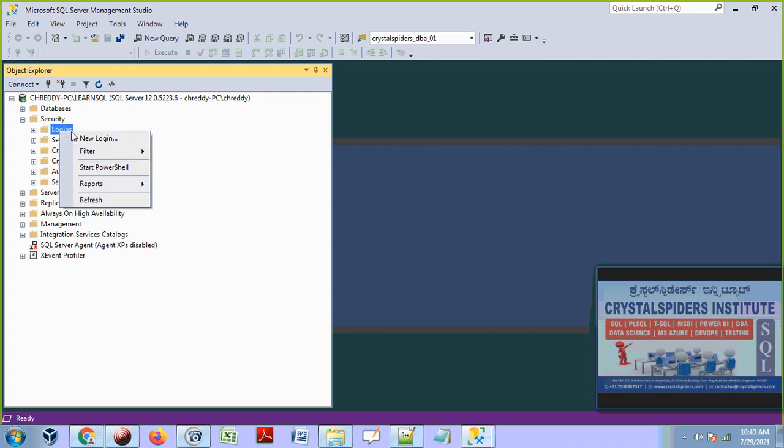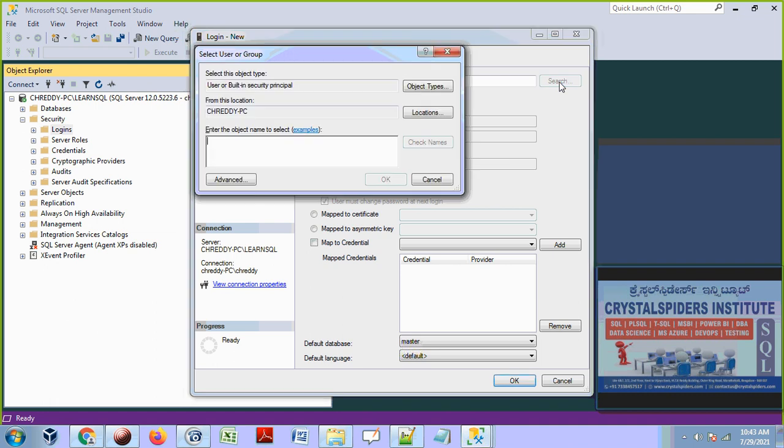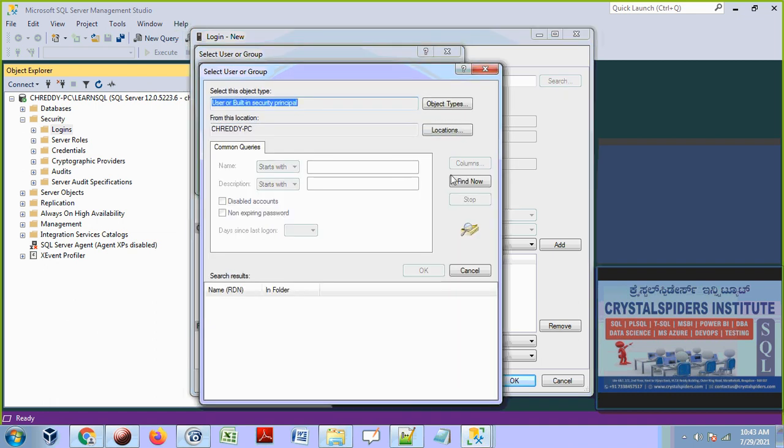Right-click on Logins and say New Login. I am adding him, the new person. Click on this and enter the login name. What is that login name? ch-pc/Sujit. You don't need to type it, guys; you can search for that user also. Click on the Search button, go to Advanced and click Find Now.